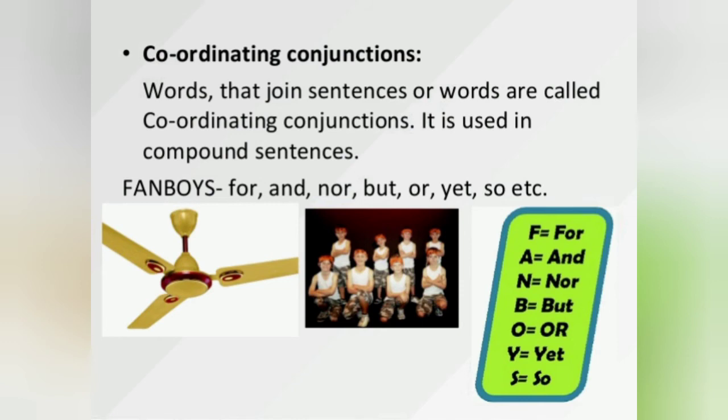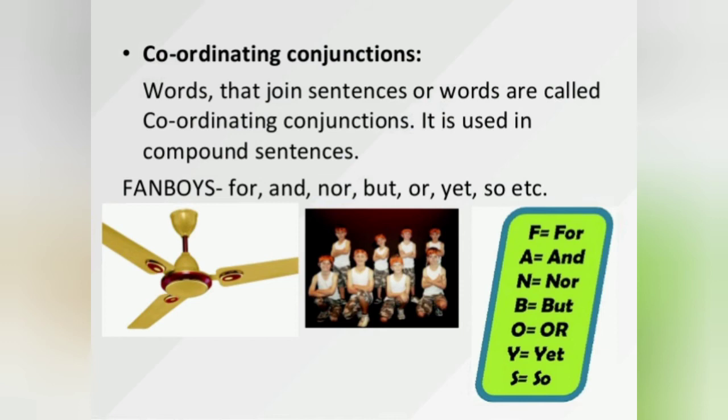So what are all the words that join sentences? These words that join sentences are called coordinating conjunctions. They are used in compound sentences. In compound sentences we use these words. I told you, FANBOYS. Keep this abbreviation in mind for easy memory. So FANBOYS: F stands for for, A stands for and, N for nor, N-O-R, B for but, O for or, Y for yet, S stands for so.